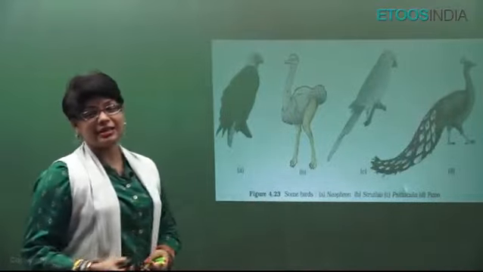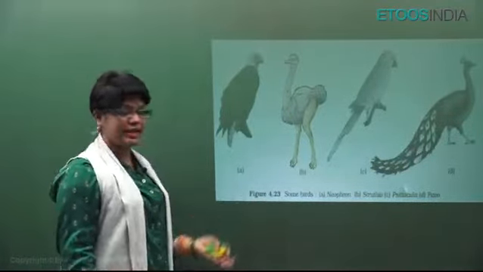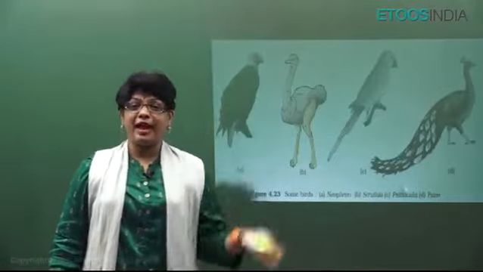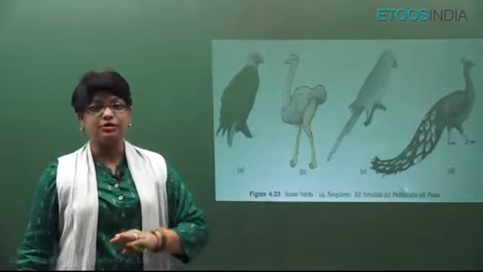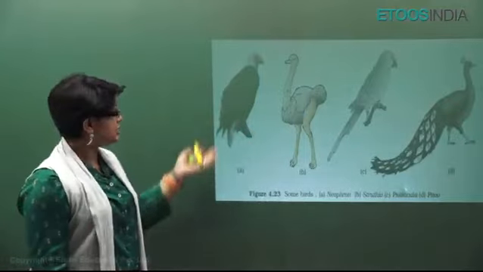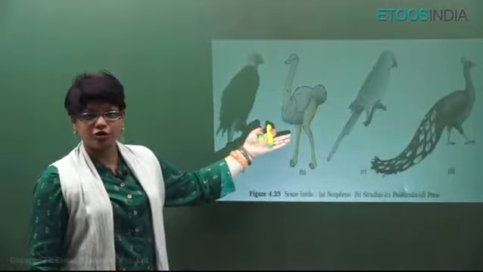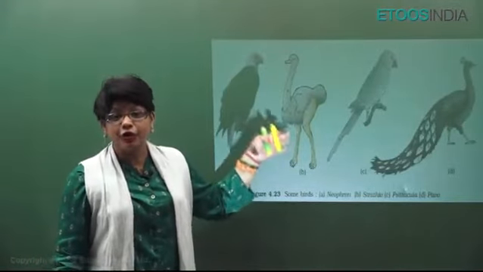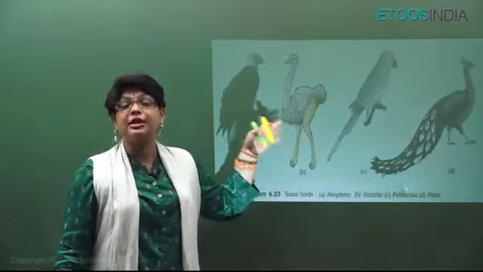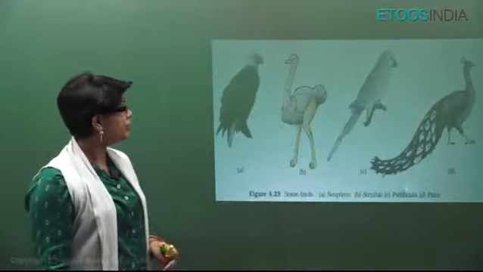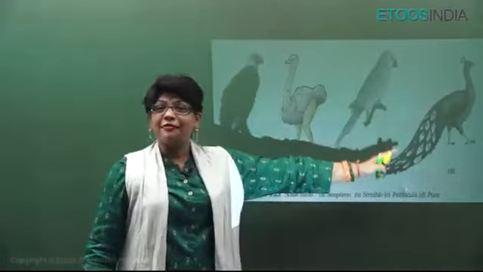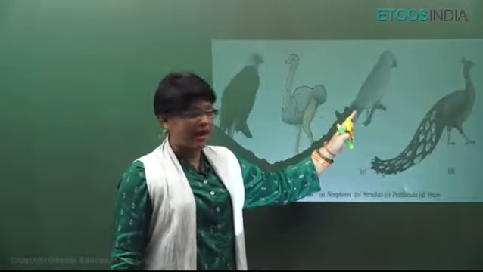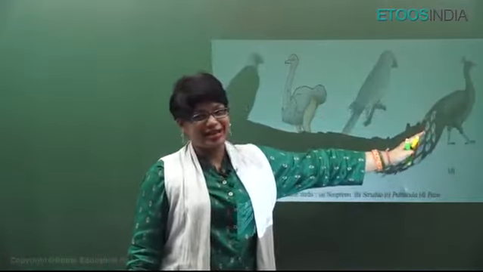Now the next class of tetrapoda superclass is aves, the birds. Birds, modern day living birds, they can be flying or flightless. Flightless birds, if you talk of all the birds, this ostrich, Struthio, is the largest. Its egg is also the largest, but it is flightless. Kiwi, rhea, penguin, ostrich, these are flightless birds. The other 3 are flying birds, like this is vulture, neophron, this is psittacula, parrot, and this is pavo, peacock, our national bird.